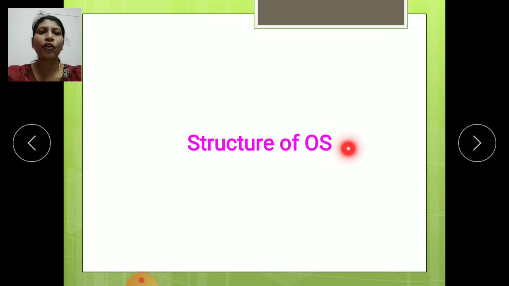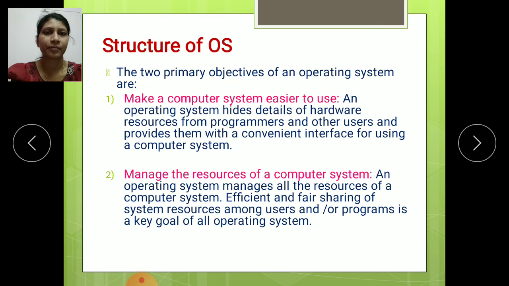Then the structure of the OS. We will see the exact structure of the operating system. What is the work of the OS? See here, this is the structure of the OS. The two primary objectives of an operating system are, first, make a computer system easier to use, meaning the operating system helps to use computer systems easily. Second, manage the resources of a computer system, meaning the operating system will manage all the resources of the computer system. We'll see them one by one.